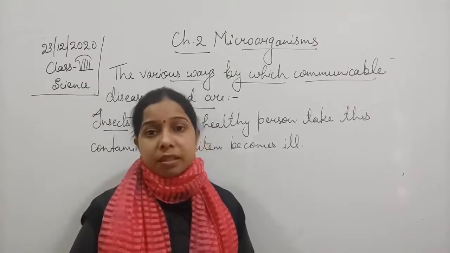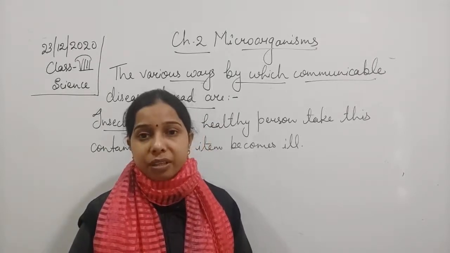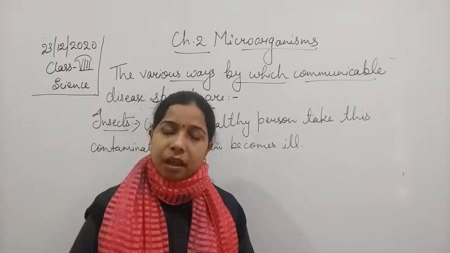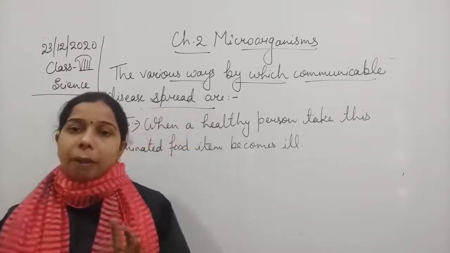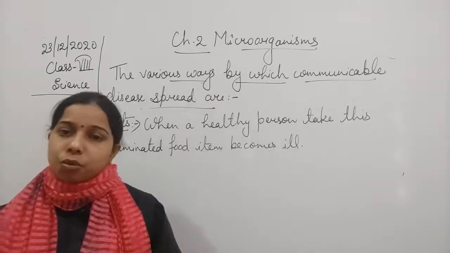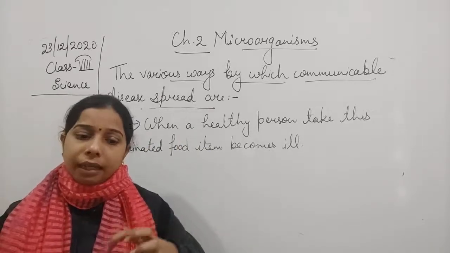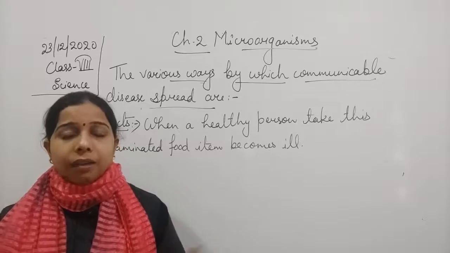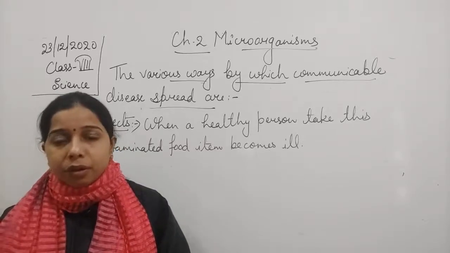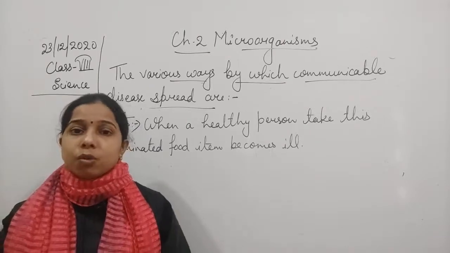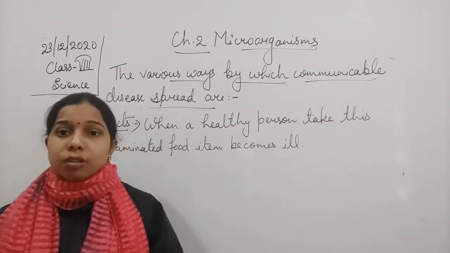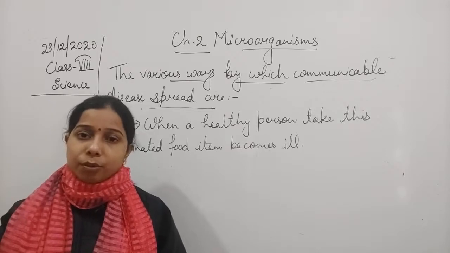Mosquitoes also do the same thing. So there is an Anopheles mosquito which causes malaria. How does it cause malaria, students? So basically, this mosquito used to bite and take the blood of an infected person who is carrying the Plasmodium protozoa.